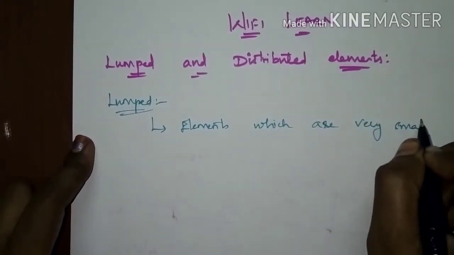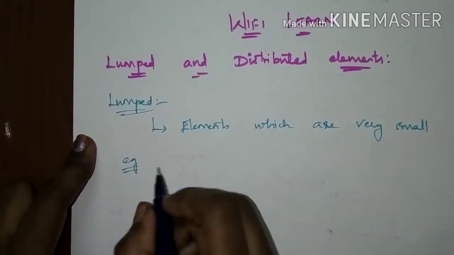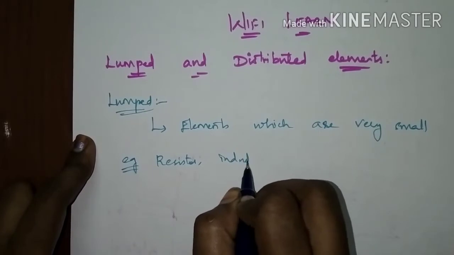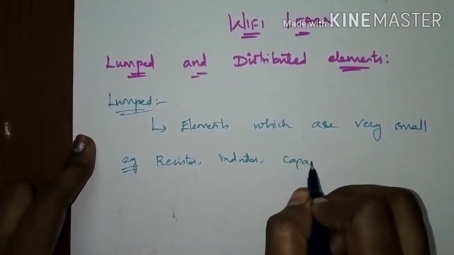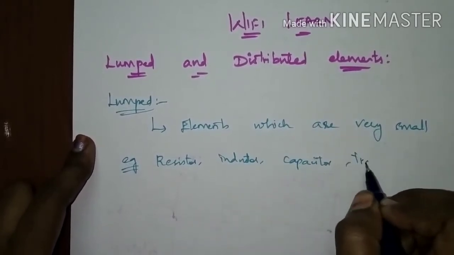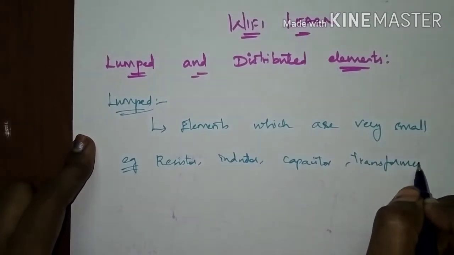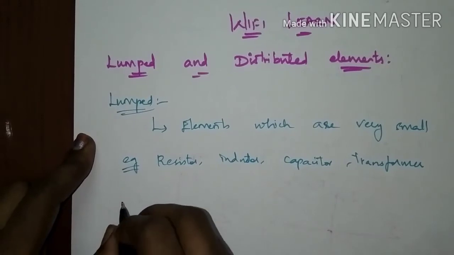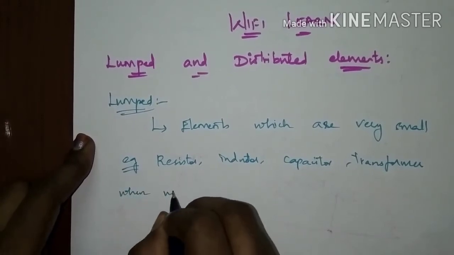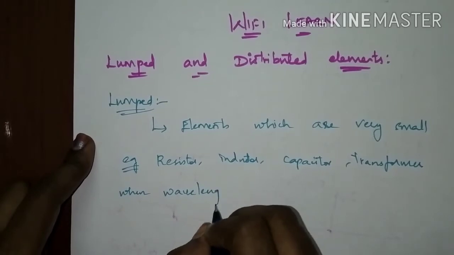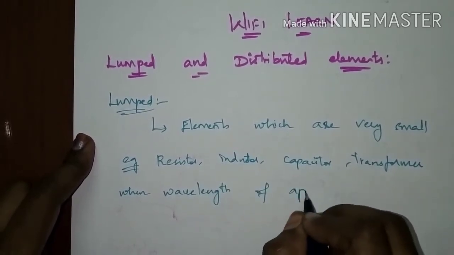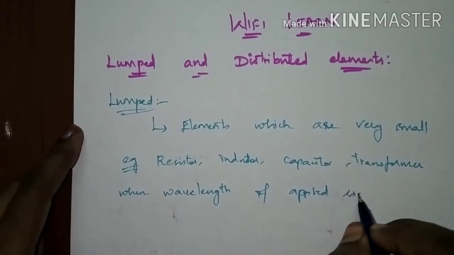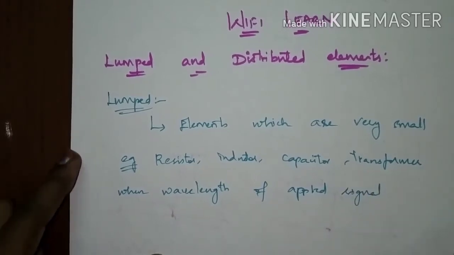Examples of lumped elements are resistor, inductor, capacitor and transformer. These elements are said to be lumped elements if they are of small size when compared to the wavelength of the applied signals. When compared to the wavelength of the applied signal, the size of the element must be very small, so that the element is said to be a lumped element.